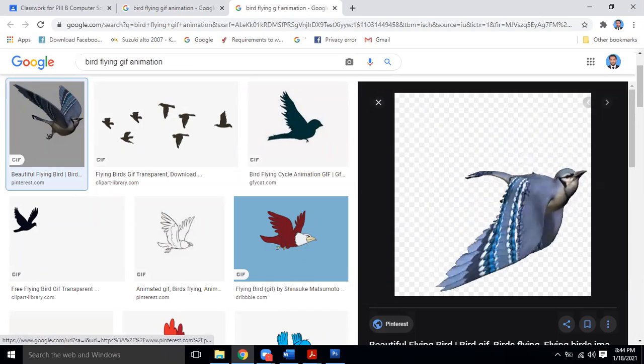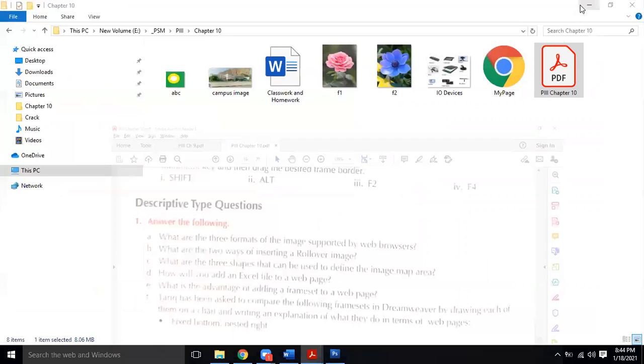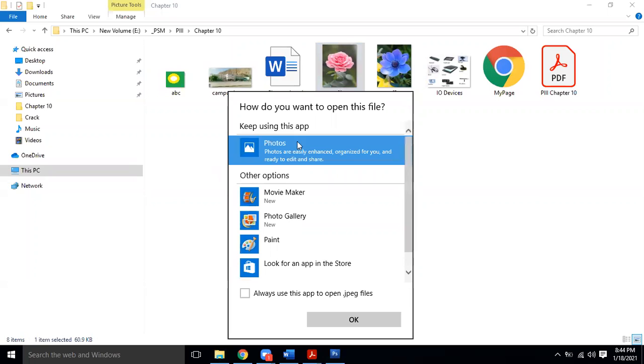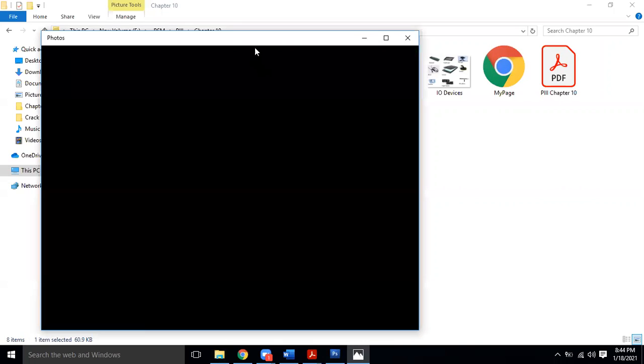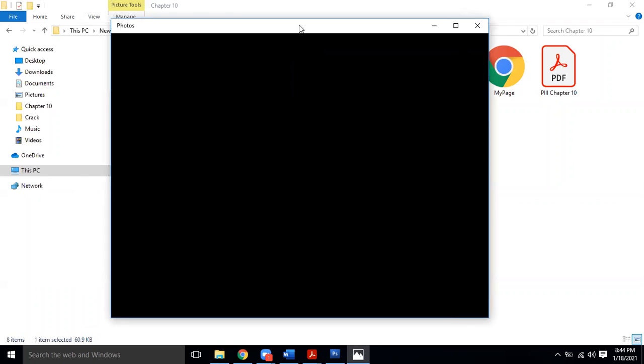Just like you know that in Windows we have one photo software. When I double click on this photo, it will open in the photo viewer software. The default photo viewer software is always there. So in the same software we can open the GIF file as well.